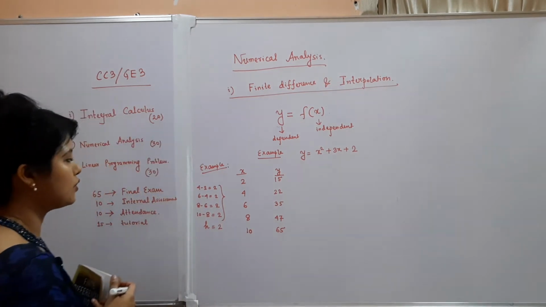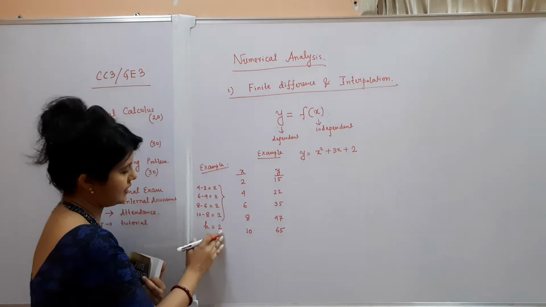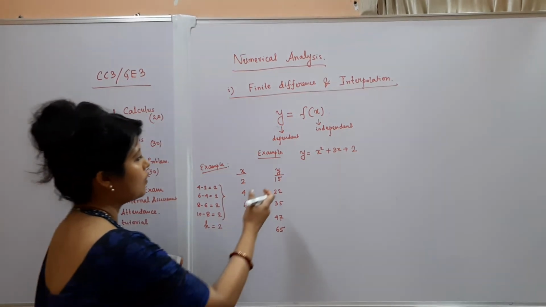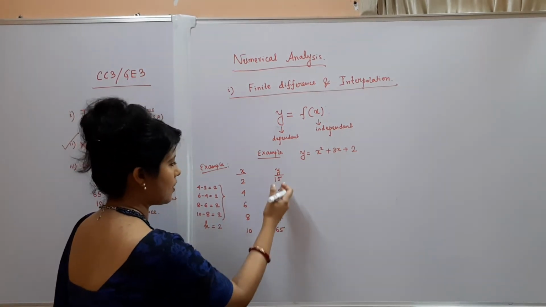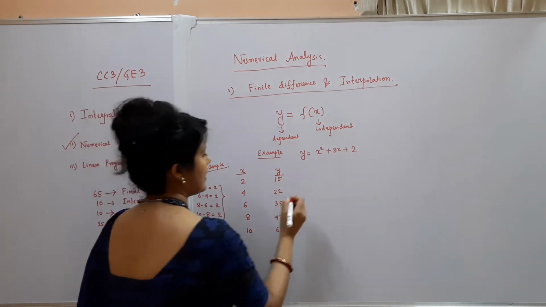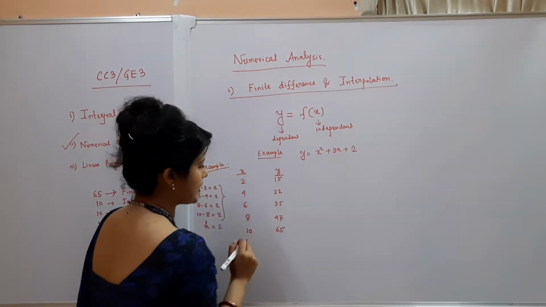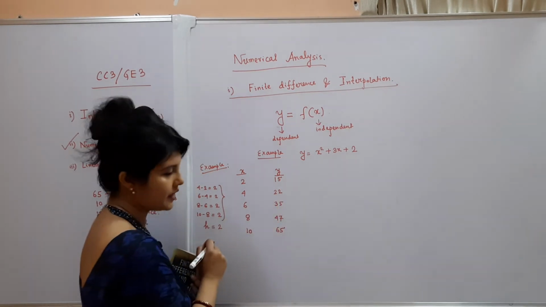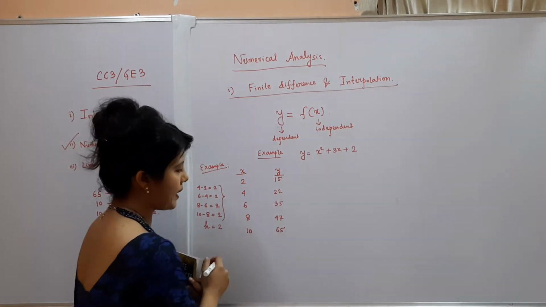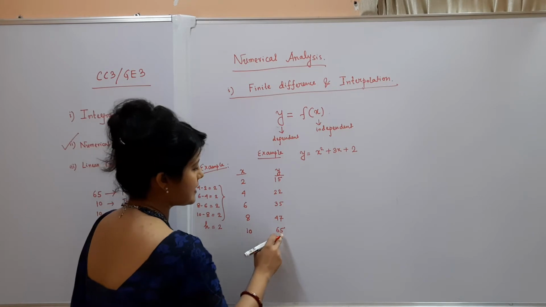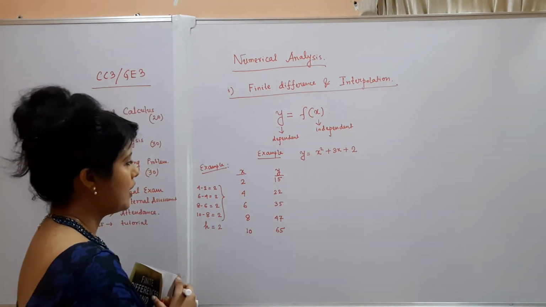So h is equal to 2. Now what would be the corresponding difference of y? That would be 22 minus 15, then 35 minus 22, then 47 minus 35, then 65 minus 47.